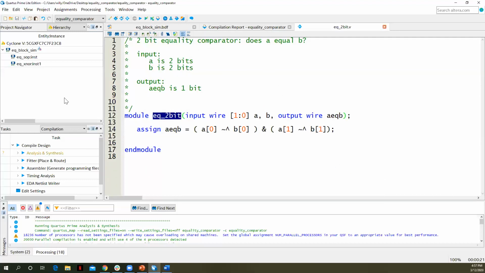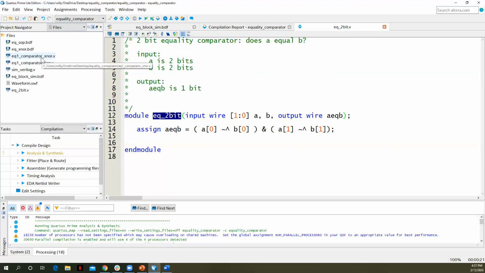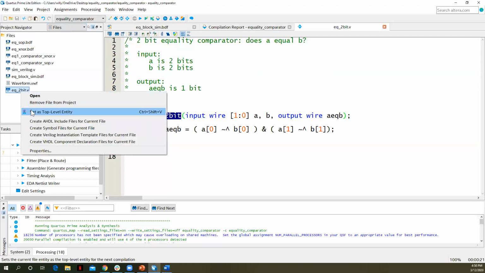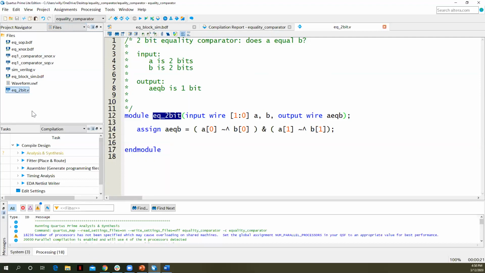And here in the Project Navigator window, let's take a look at our files. We've got some block diagram files and other Verilog files in here that we're not currently using, so we can ignore those for now. Here's our new one. I want to make this the top level, since we're going to run a simulation and compile against it. So I'm going to select it, right click, and say Set as Top-Level Entity.